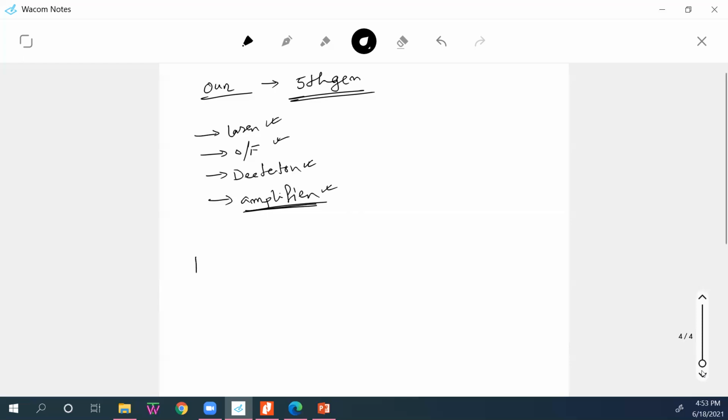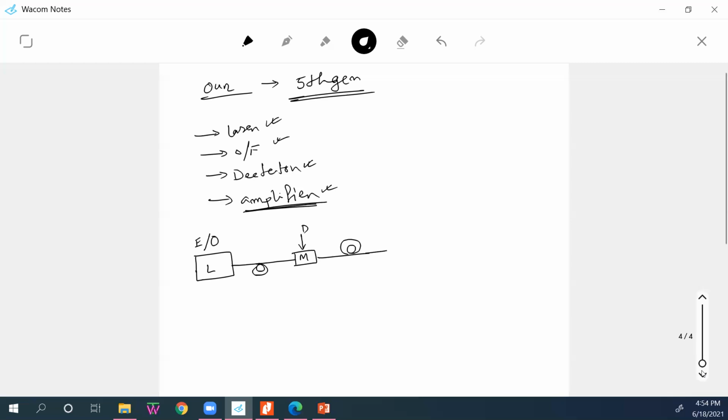If I draw a block diagram, the laser L, what does the laser do? If I give an electrical signal, meaning current, it will convert it and give me an optical output. It will go through, and probably in between we will use a modulator. What does the modulator do? Because this is optical light in the optical fiber, in the light we will insert some radio signal or data signal. The output will be modulated light that carries data.